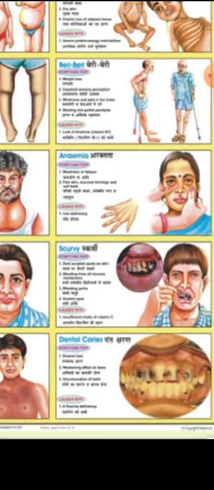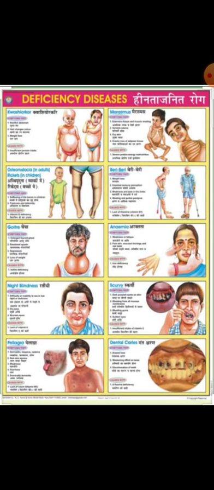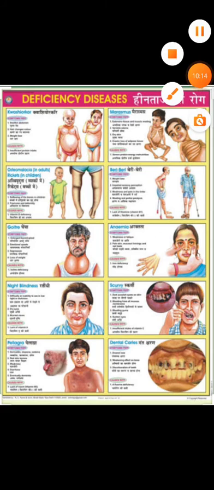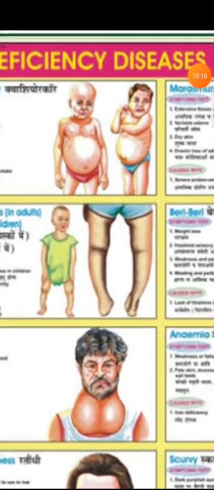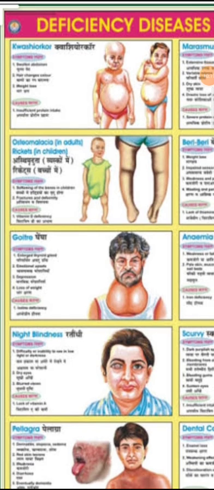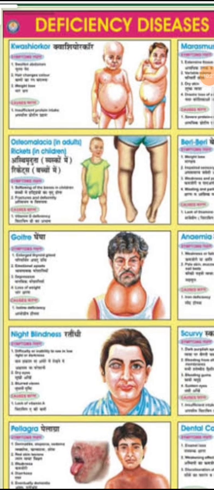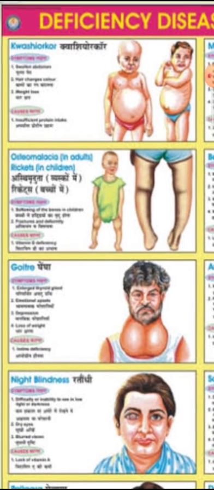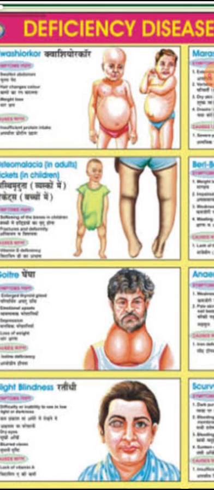The next one is rickets. Rickets is found in a person when the person is not having vitamin D or milk, sorry, calcium. Their bones are very, very weak, and teeth.